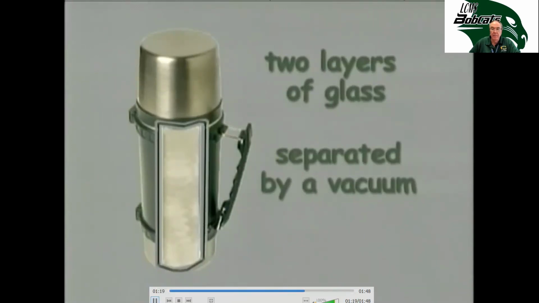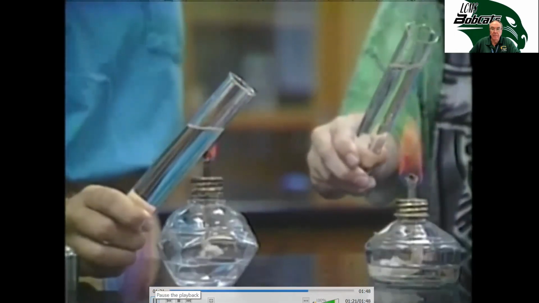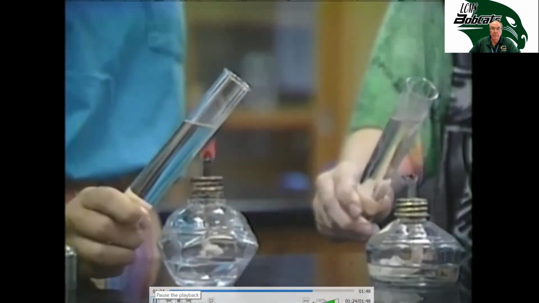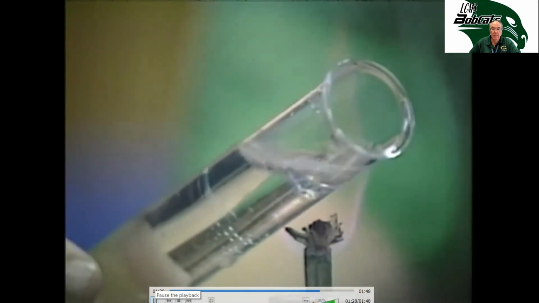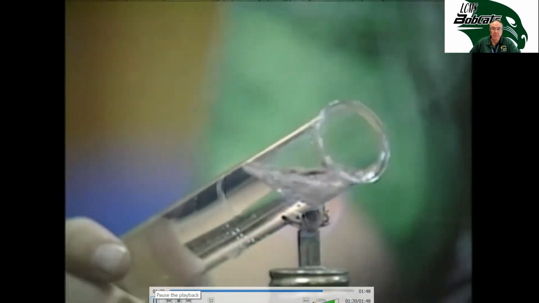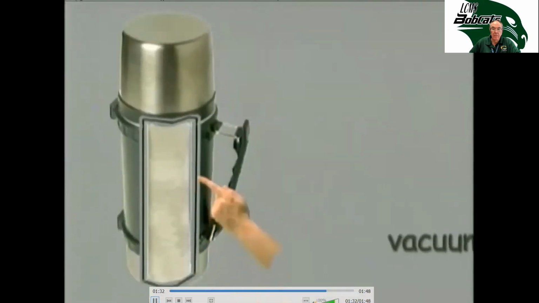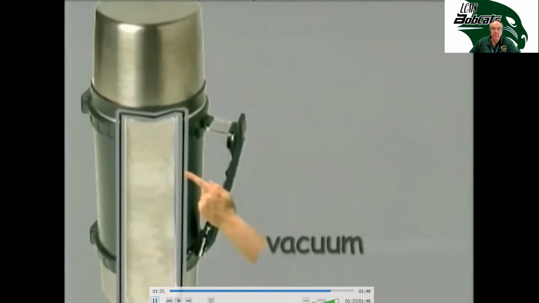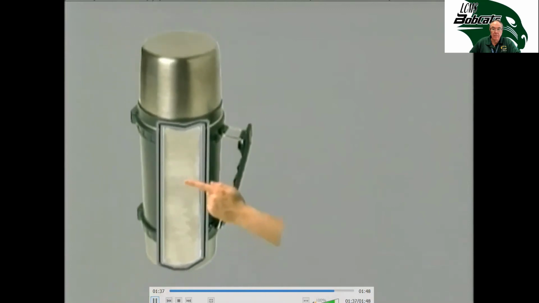Glass is a poor conductor of heat. We can demonstrate that glass is a poor conductor with this experiment. We will boil water in this test tube while holding the other end of the test tube. The vacuum is a wonderful insulator because there are no particles for the heat to vibrate. The glass is silvered so that it reflects radiated heat back to the inner container. When something hot is poured into the thermos, it will stay hot for hours.